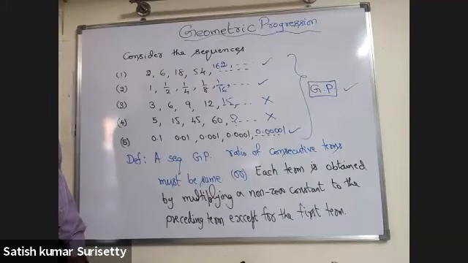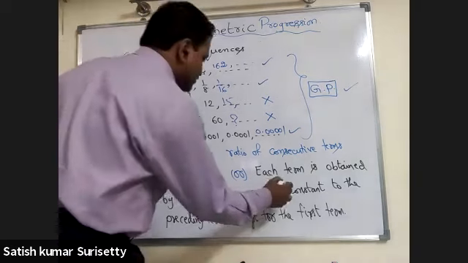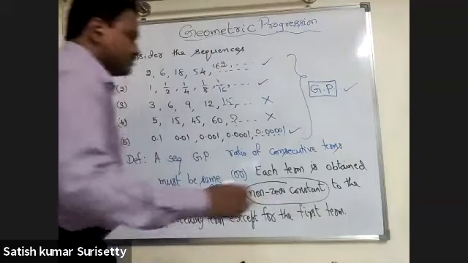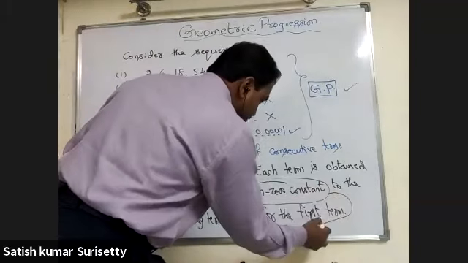The non-zero constant is called the common ratio.